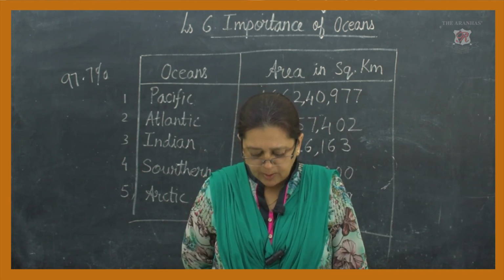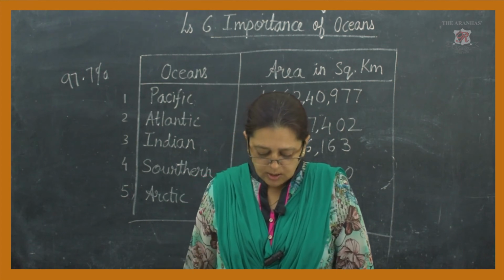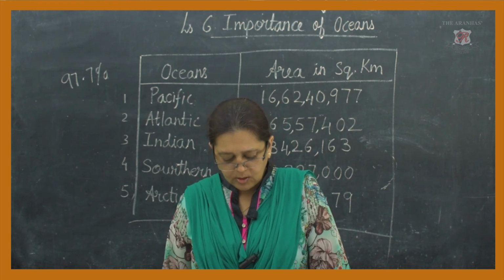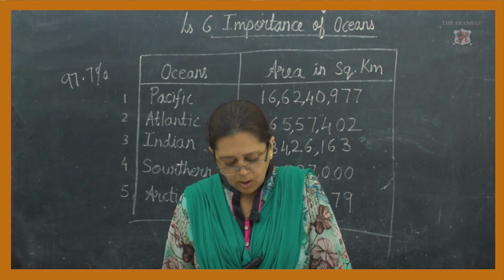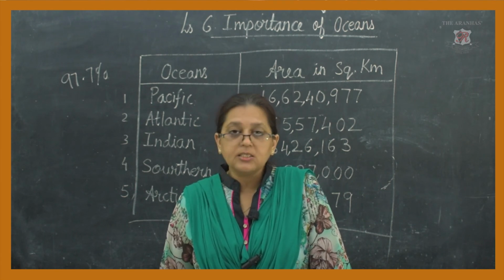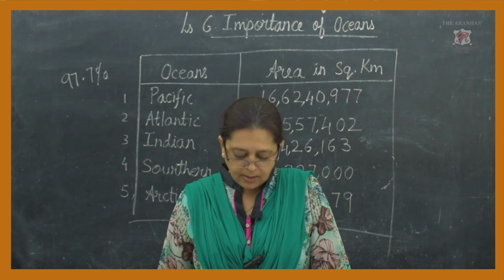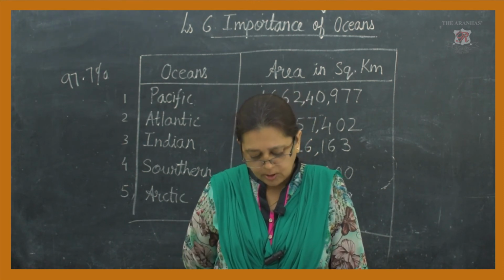During volcanic eruption, different minerals, ashes, salts and gases are added to the water. It gets mixed with the water.